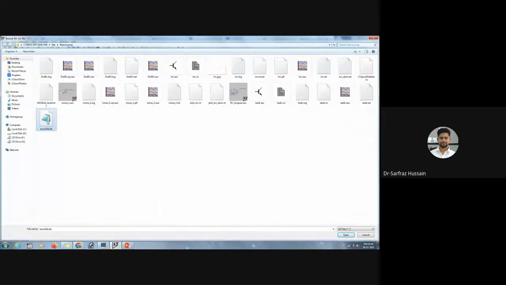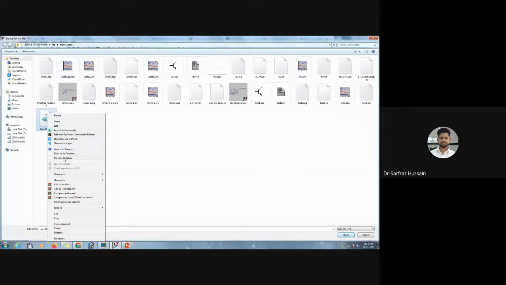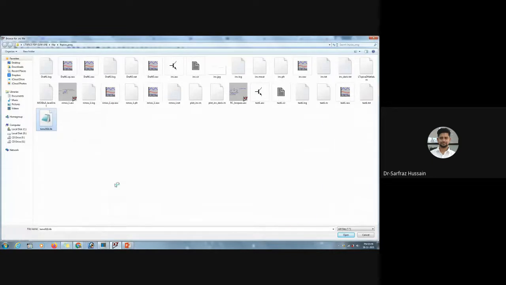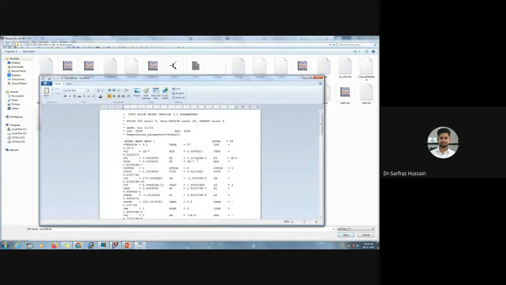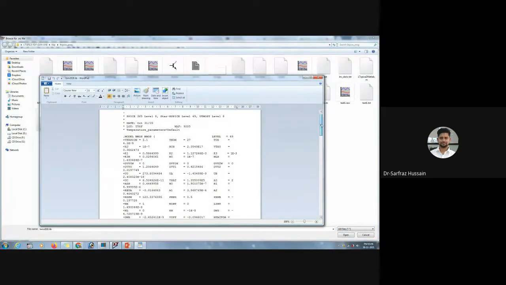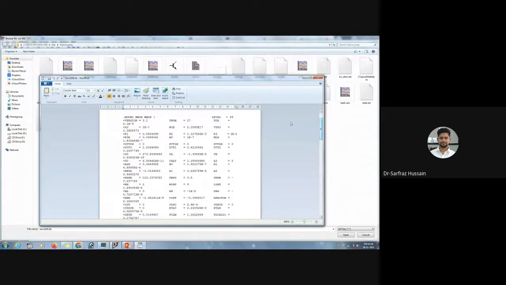Now let us open this particular model file, that is the TSMC, and you will see the parameters inside this model file. This TSMC 180 is a level 49 model file, and you can rename it also. You can change the model name. You can just write down NMOS 1.